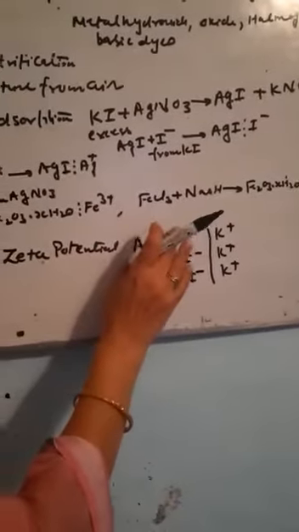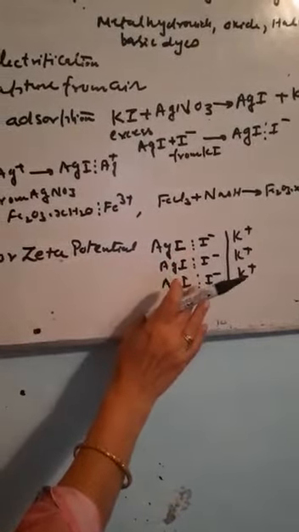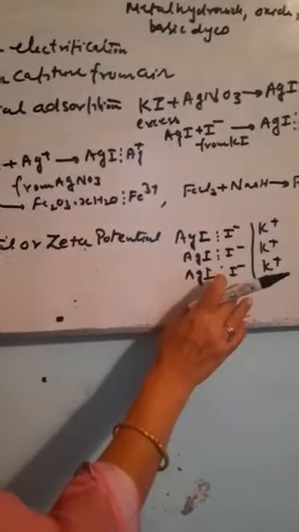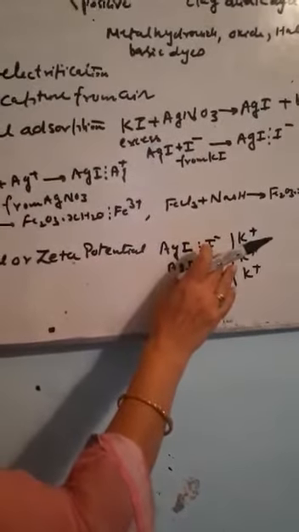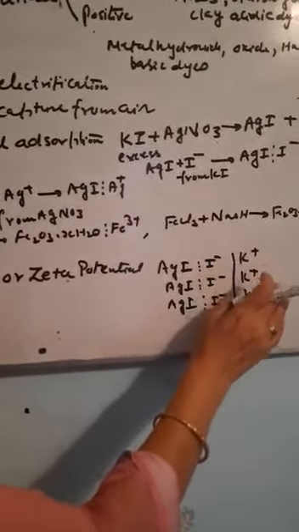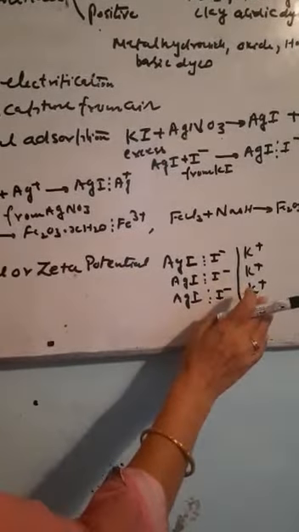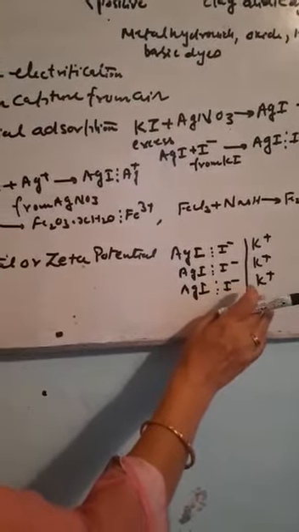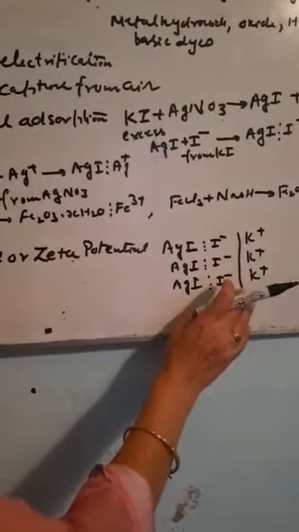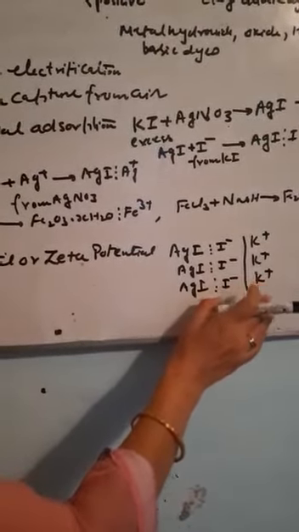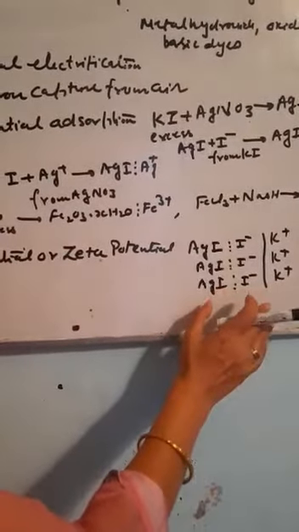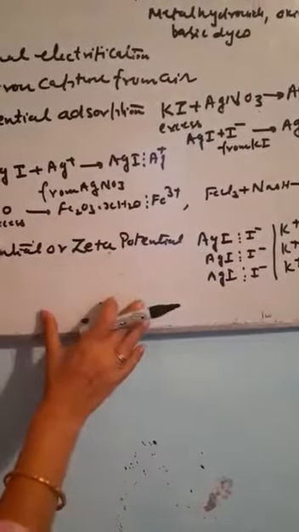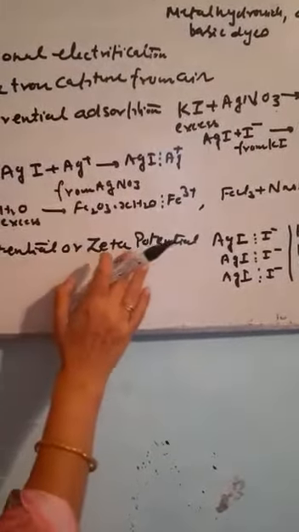When the adsorption of any ion takes place at the surface of colloid, there is a formation of a charge layer. This layer is a fixed layer. This charge will attract oppositely charged ions from the dispersion medium and there will be a formation of a second layer, which is known by the name of a diffuse layer. Together it is called the double layer, the Helmholtz double layer. There will be a creation of potential, and this is known by the name of electrokinetic potential or zeta potential.